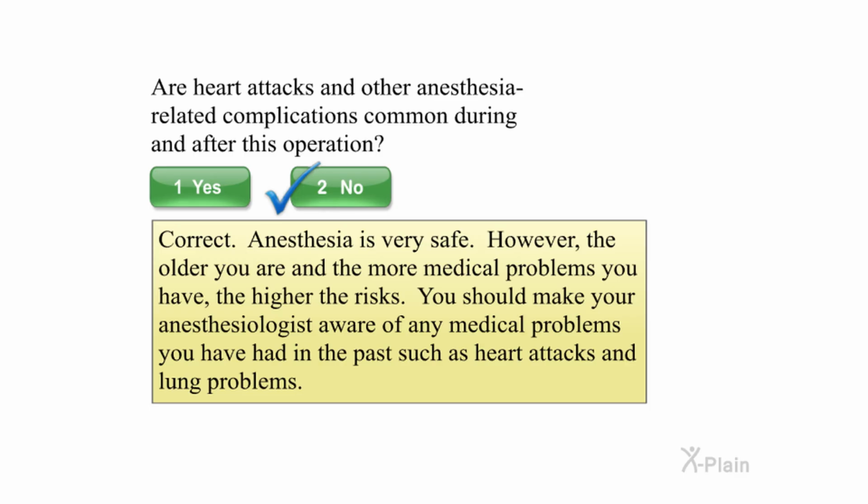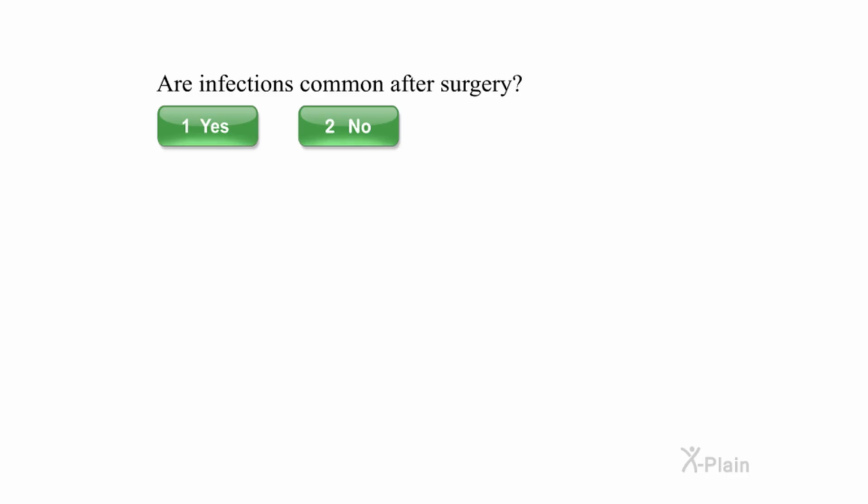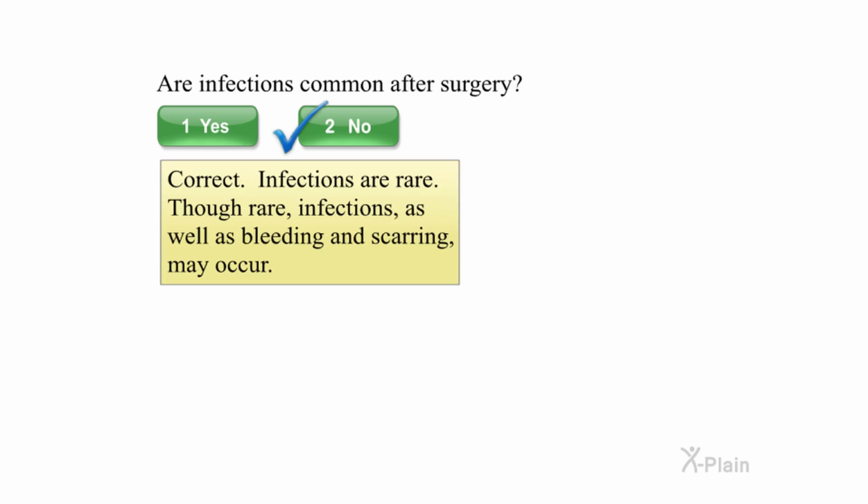You should make your anesthesiologist aware of any medical problems you have had in the past, such as heart attacks and lung problems. Are infections common after surgery? Select yes or no. Correct. Infections are rare. Though rare, infections as well as bleeding and scarring may occur.